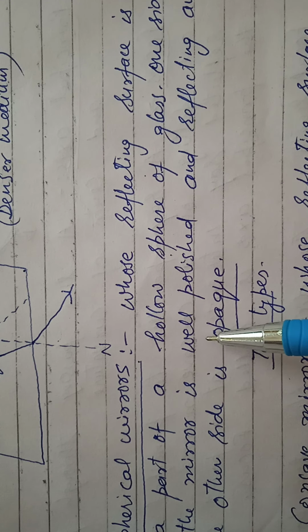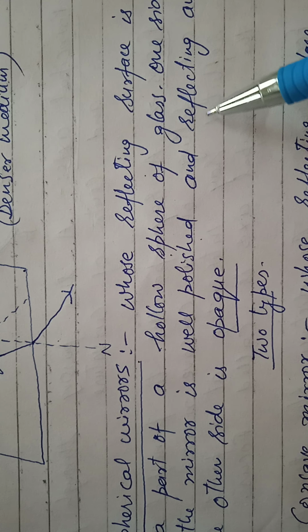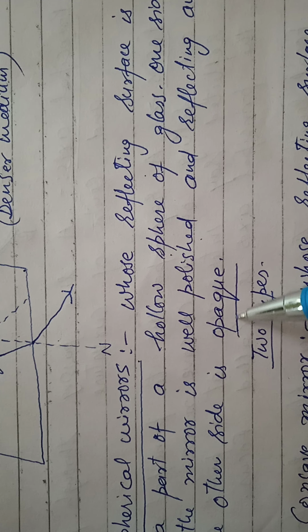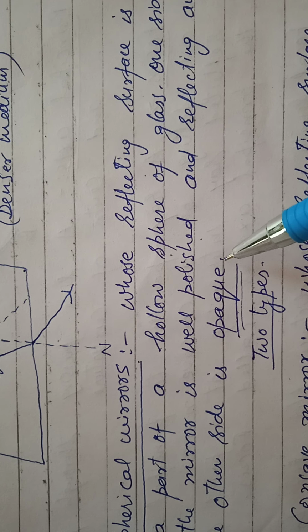One side of the mirror is well polished, and reflecting, the other side is opaque. Well polished, then it will reflect the light, send it back. And the other side is opaque, through which we cannot see on the other side, that is opaque, like wall, door, they are opaque.